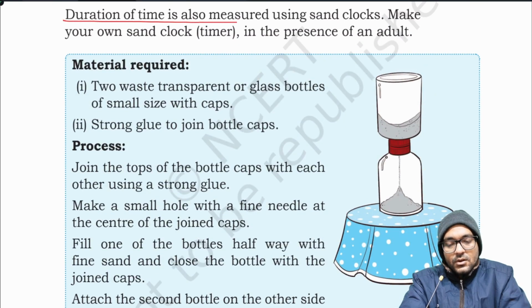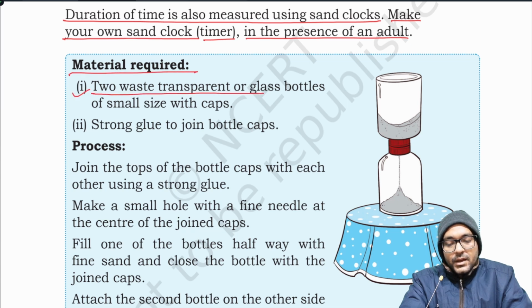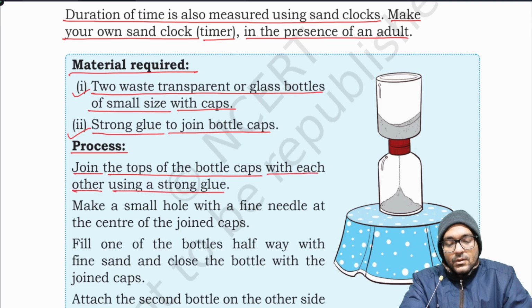Duration of time is also measured using sand clocks. Make your own sand clock timer in the presence of an adult. Material required: 1. 2 waste transparent or glass bottles of small size with caps. 2. Strong glue to join bottle caps. Process: join the tops of the bottle caps with each other using a strong glue.